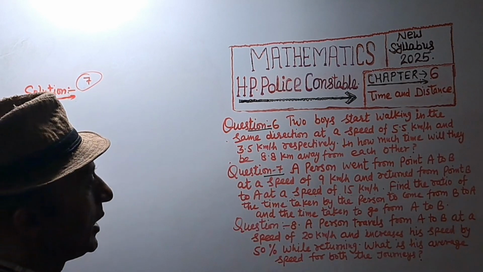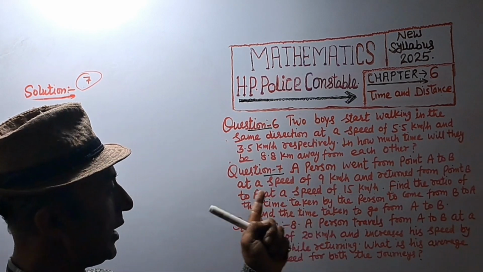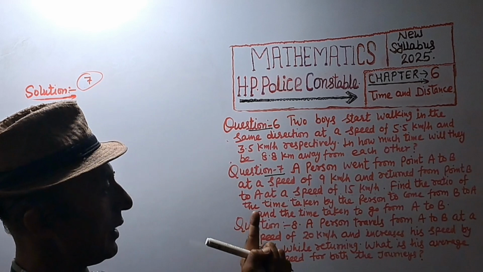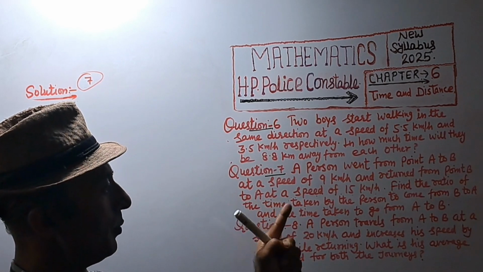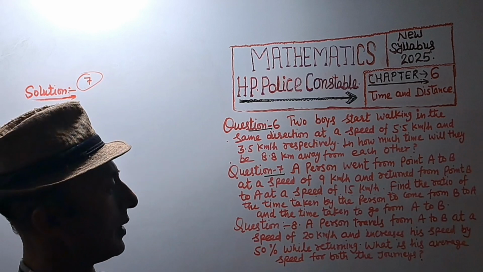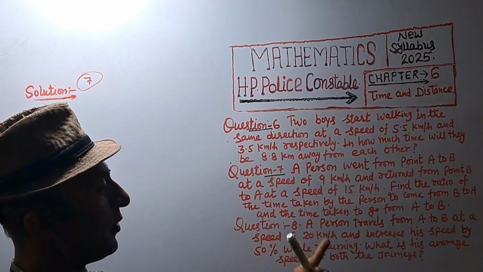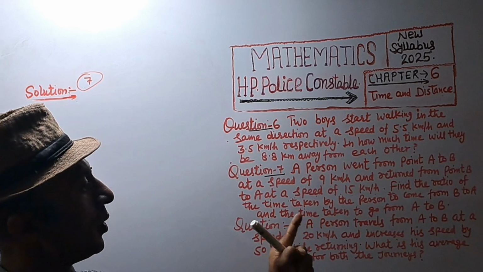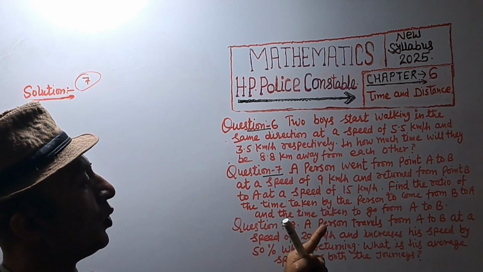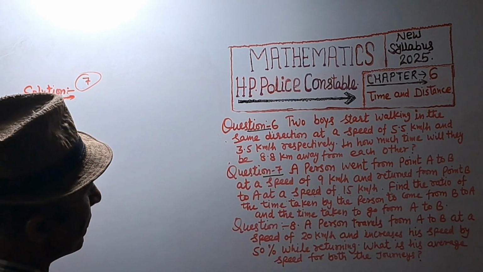Question number 7. A person went from point A to B at a speed of 9 km per hour and returned from point B to A at a speed of 15 km per hour. Find the ratio of the time taken by the person to come from B to A and the time taken to go from A to B.